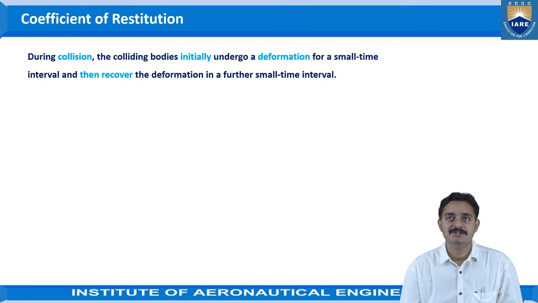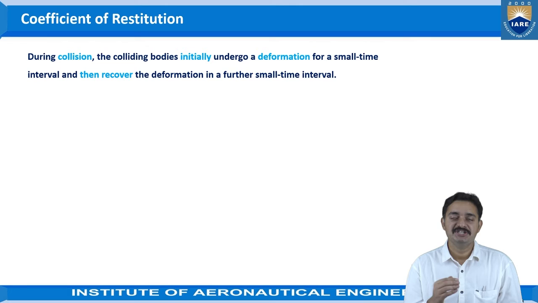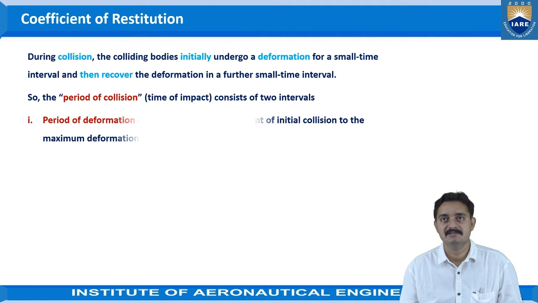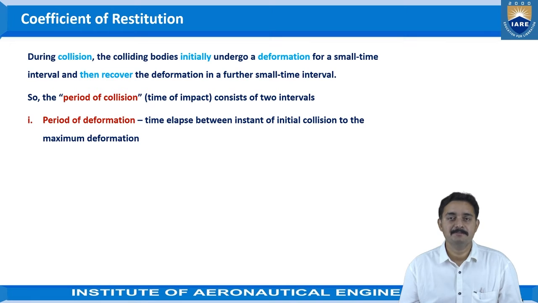So, during collision, the colliding bodies initially undergo a deformation for a small interval of time and then recover the deformation in a further small interval of time. So the period of collision, that is the time of impact, consists of two intervals. The first one is the period of deformation, which is the time lapse between the instant of initial collision and the maximum deformation.